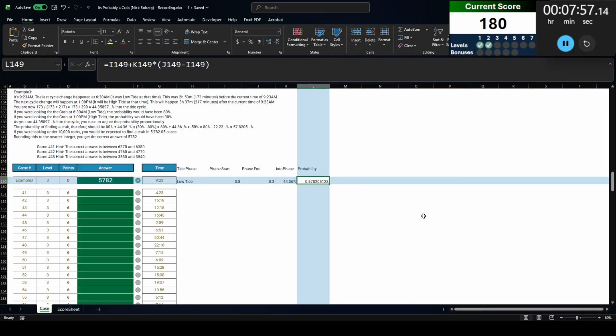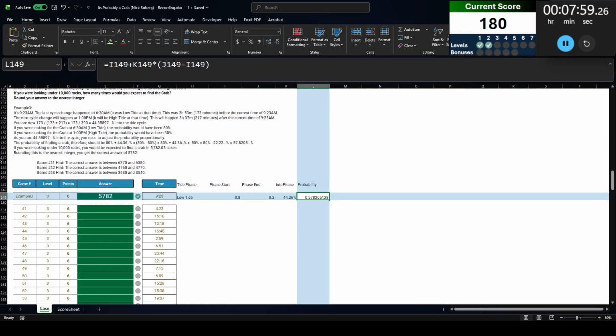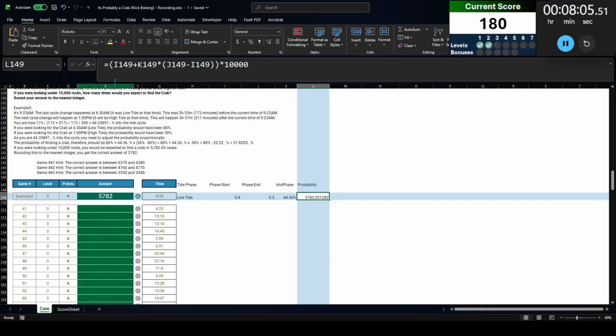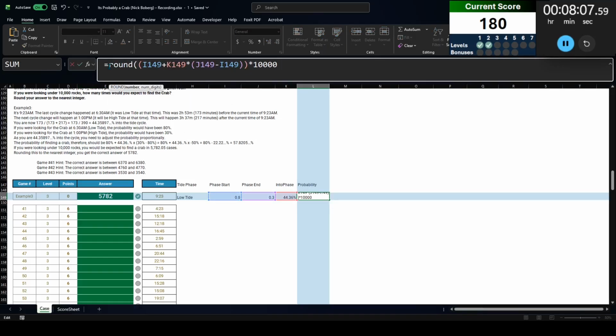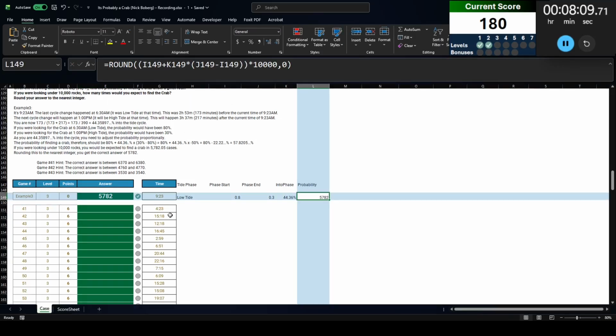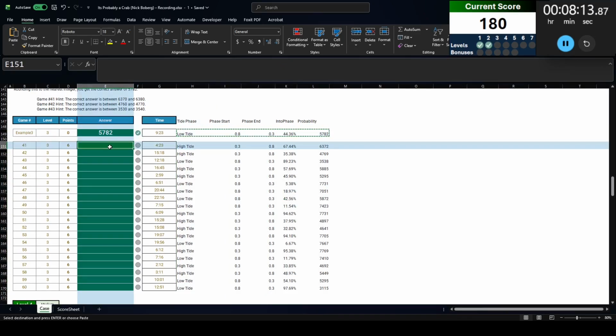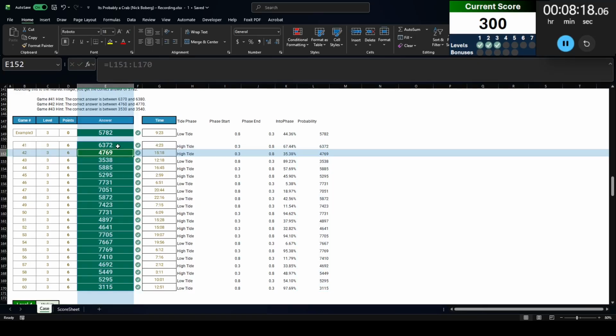And that's going to get us a number of 0.5782. That's our probability. Now we're going to look under 10,000 rocks and round that to 0 digits. So we get 5,782, which does match the example answer there. So let's go ahead and fill it in for all of the other questions.